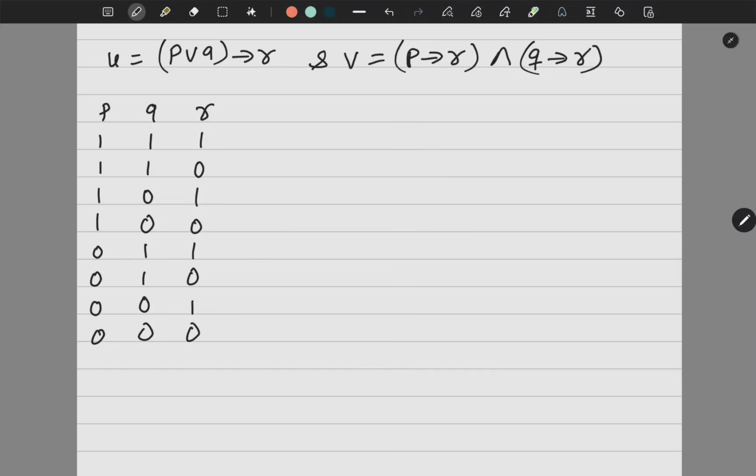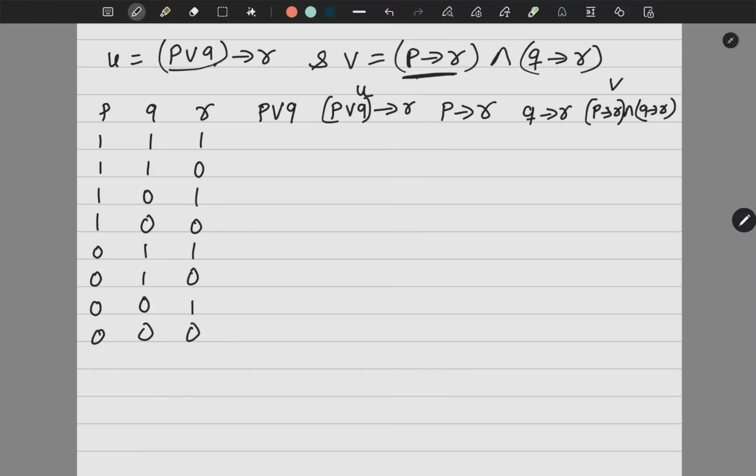Right. Now what do I need to make? I need P or Q. Then I need P or Q implies R, which is my U. Then I need P implies R, this one. I need Q implies R. And then I need V. V is nothing but P implies R and Q implies R, 2 parts. Correct? This is your V. So logically equivalent means these two columns should be exactly the same. So let us quickly do it.